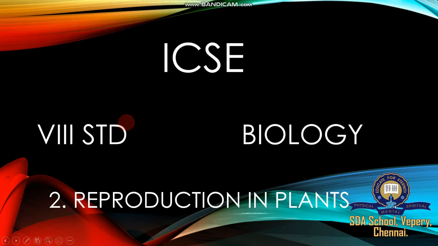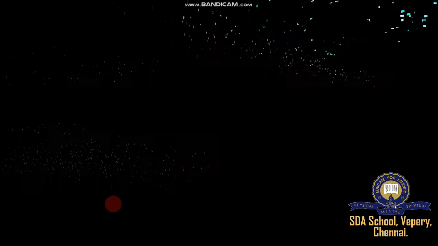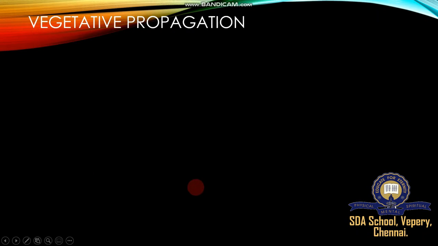Start to study. Today I am going to teach 8th standard biology, second lesson, reproduction in plants. This is the second part of this lesson, vegetative propagation. So what is vegetative propagation? Propagation means reproduction. Vegetative parts of plants such as roots, stems and leaves are called vegetative parts.